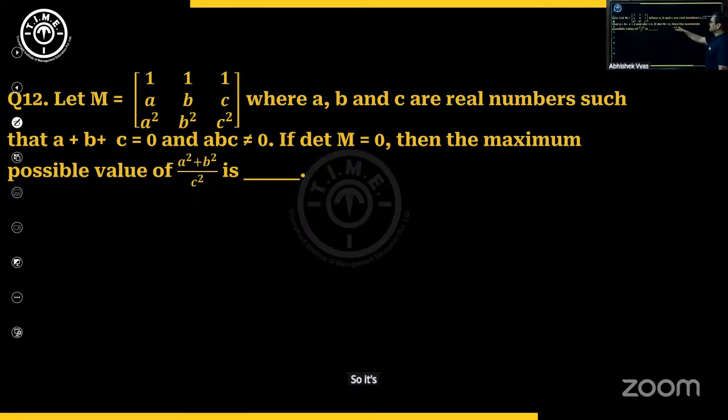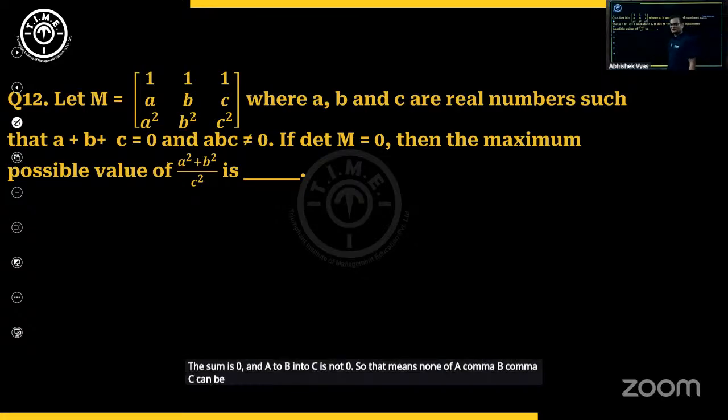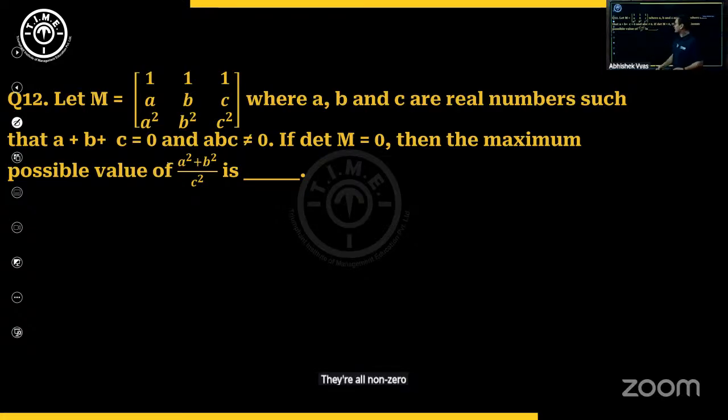So it's a 3 by 3 matrix, as you see, 1, 1, 1, A, B, C, A square, B square, C square, where A, B, C are real numbers such that the sum is 0 and A into B into C is not 0. So that means none of A, B, C can be 0. Right? They're all non-zero real numbers.